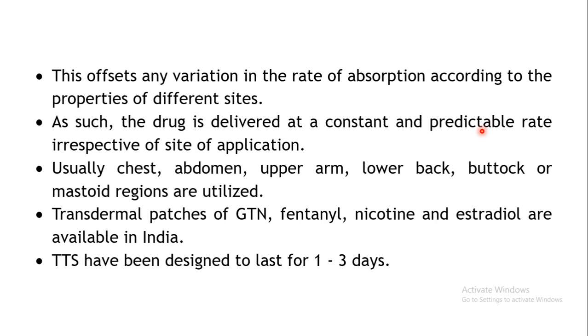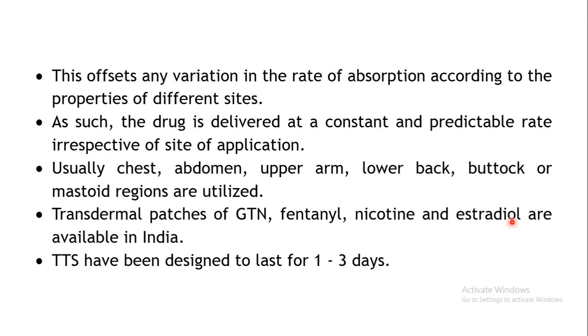Now these patches can be applied at different areas like the chest, abdomen, upper arm, lower back, buttocks, or mastoid regions. These are the usual sites where it is applied. Examples of available transdermal patches are glyceryl trinitrate, fentanyl, nicotine, estradiol.